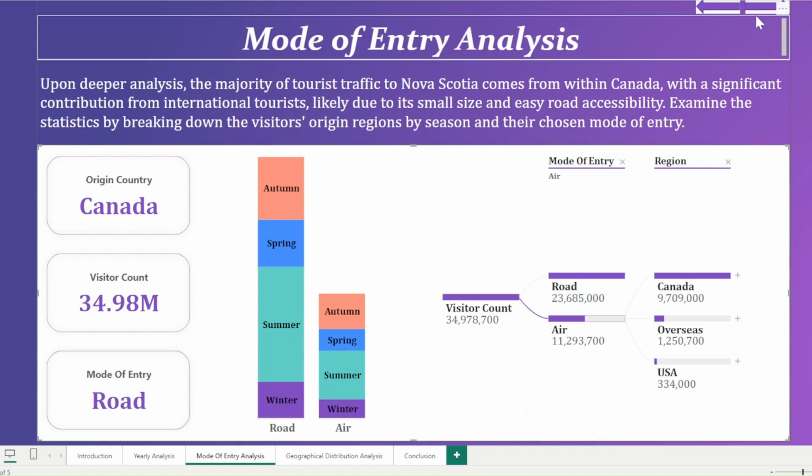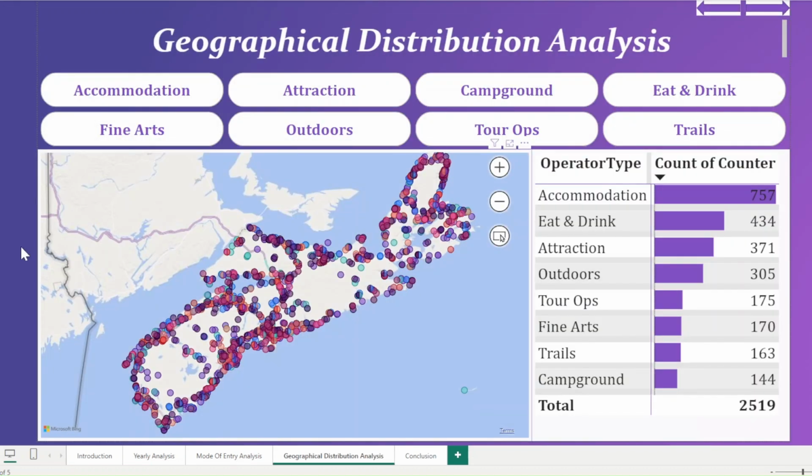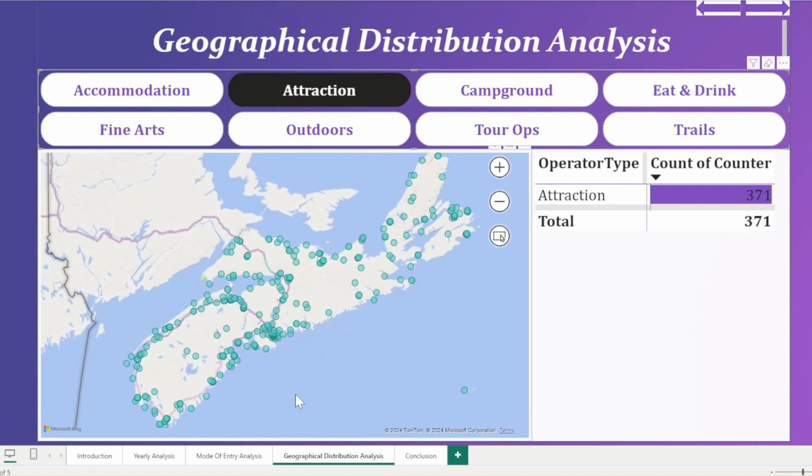Now, let's move over to geographical distribution. I know the map seems a bit busy right now, but let's try to break it down. That's all the points, all the tourist spots or operator types that we have here in Nova Scotia. If I go ahead and filter just the attractions, that's the attractions.